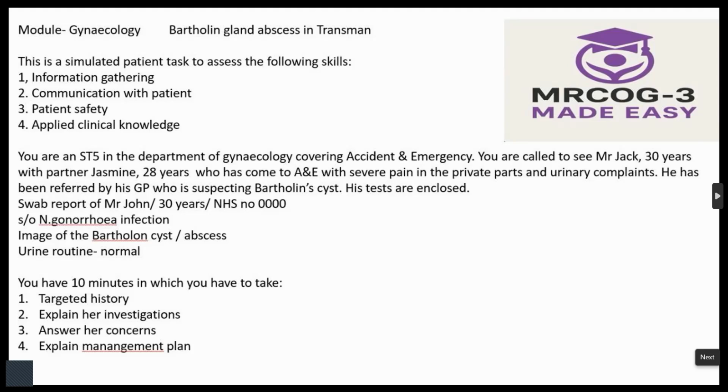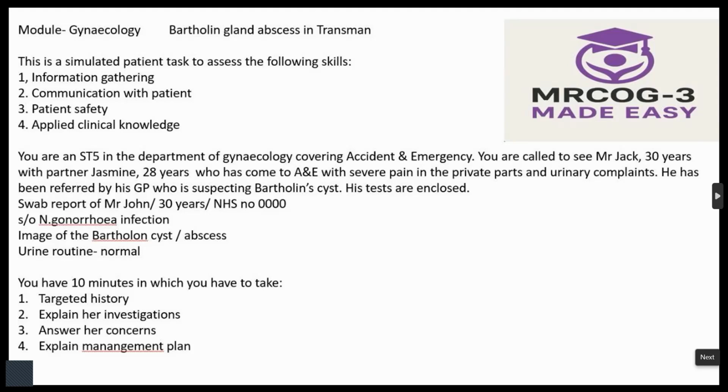So then sometimes what happens? These ducts can become infected, like the infection you have got now. They can get infected and then get blocked. And once it becomes blocked, the free flow of secretion will not be there. So the gland becomes big, slowly it enlarges and forms a cyst. But if there is no infection, it becomes a cyst. But if it becomes infected, then it becomes pus.